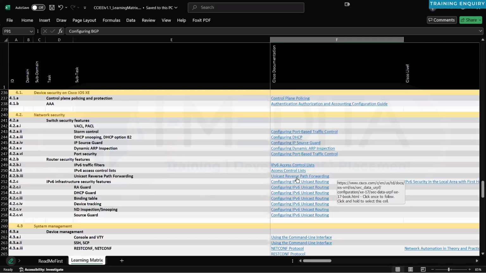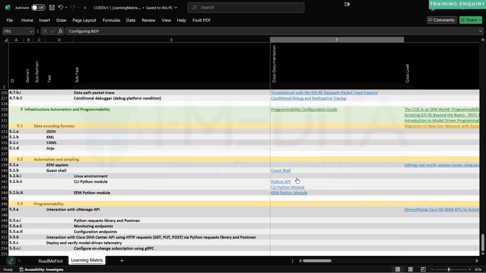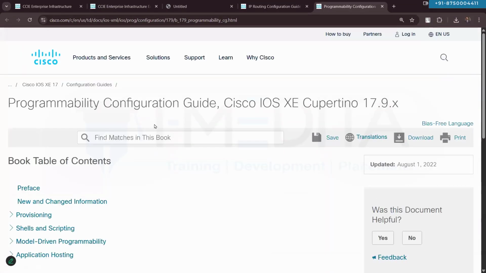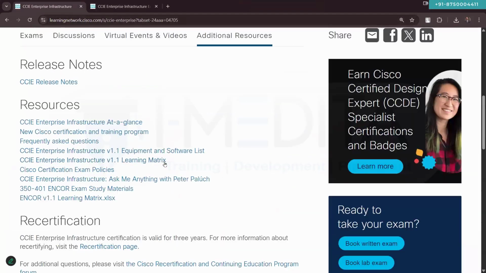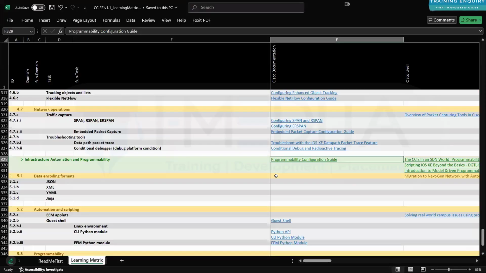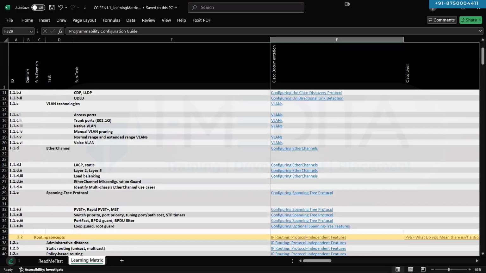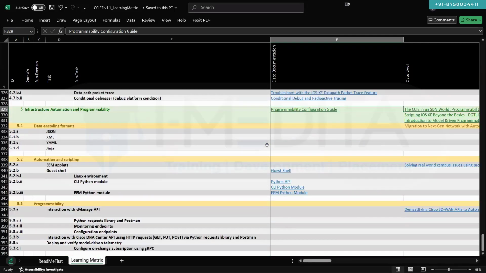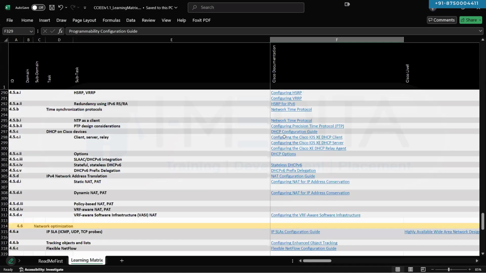So do download this learning matrix and keep it with you. If you get any doubts, you can always refer to the official documentation from Cisco itself. Here is the programming and configuration guide for how to do programming, scripting, and all that. It's a very good document provided by Cisco itself. Go through the content, make sure that each and everything is covered, and if any topic is left, we can discuss it.